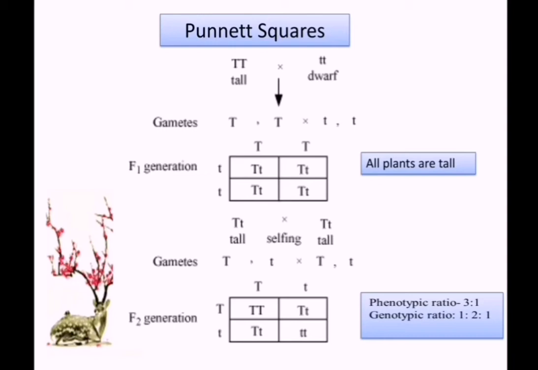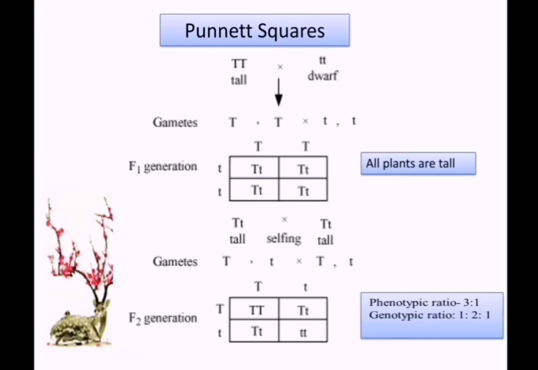We have taken a tall plant and a dwarf plant for the first cross. The tall plant was having the genetic constitution capital T, capital T, and the dwarf plant was having the genetic constitution small t, small t, because they were homozygous tall and homozygous dwarf. Then here we can see the gametes from the tall plant, capital T and capital T, and from the dwarf plant, small t and small t.